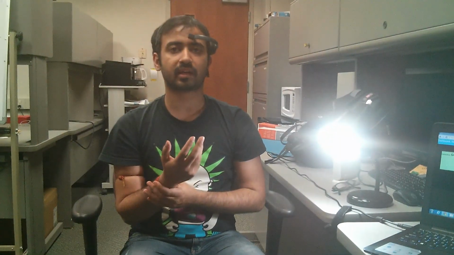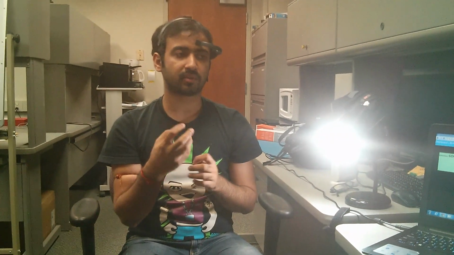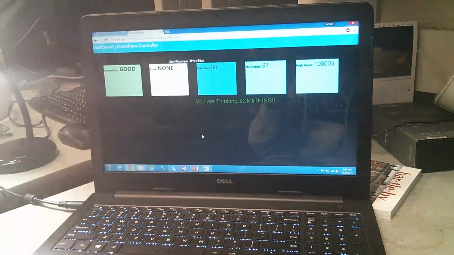We collect all the samples and we pick out the maximum samples of what the user activity was in this duration. So if most of the activity was that I was thinking something, then we switch on the light, which just happened, and we also show you a text in green color that you are thinking something. And if a user is in relaxed state, we just turn off the light for now, and we show you a text in red color that you are in relaxed mode.